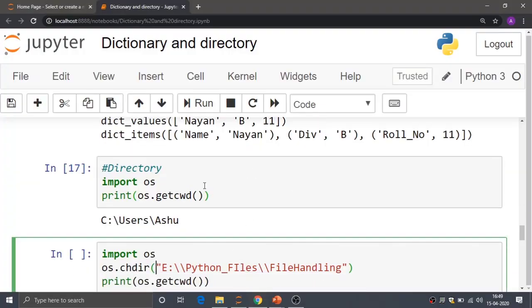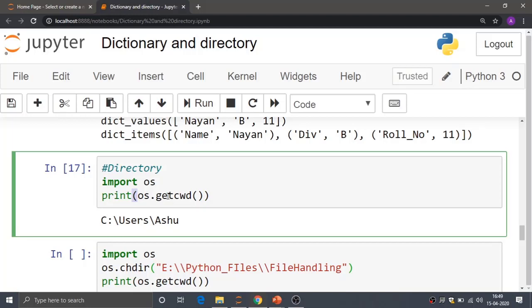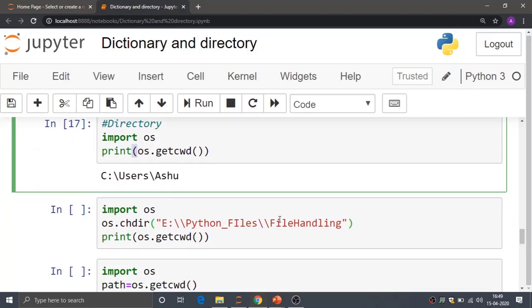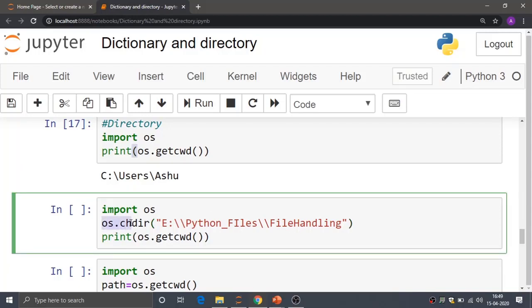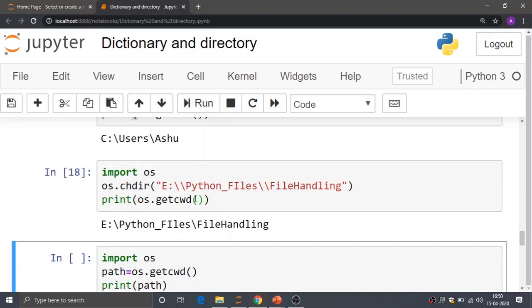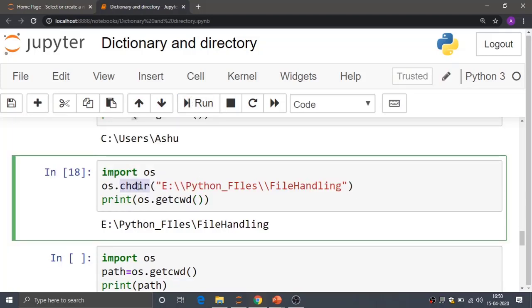So currently I am working in C users Ashu. Now I want to change that path to E Python files and file handling. I am changing the path over here by using the chdir method, and again I am checking whether it is giving me the correct path or not by using the getcwd method. After I execute the print function, it is giving me the current path as E Python files and file handling.